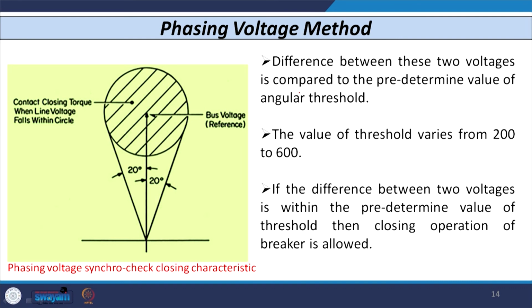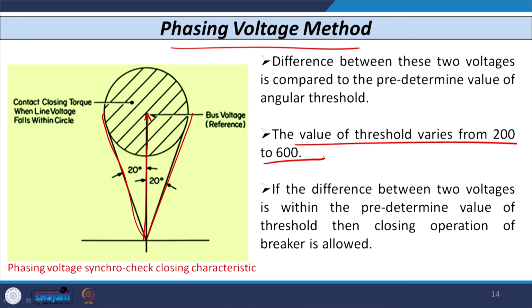You can see that this is the phasor diagram of the synchro check element based on the phasing voltage method. This is your bus voltage which acts as a reference, and you have the other voltage, the line voltage. This line voltage, either on this side or this side, is compared with the reference value, and the pickup value or predetermined threshold varies from this to this value. Usually it is not always sure that the threshold value varies within this range.